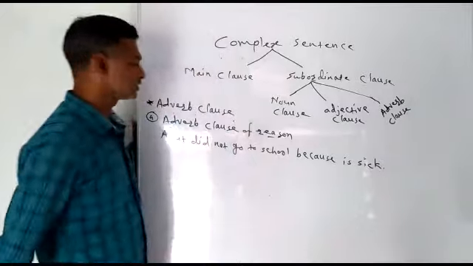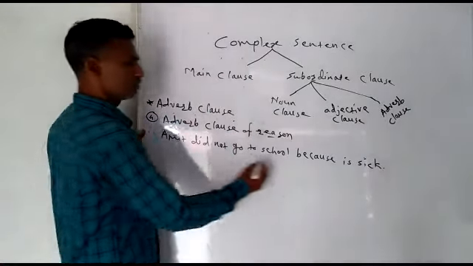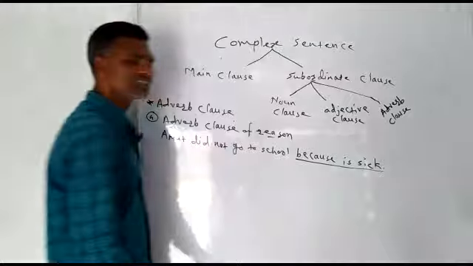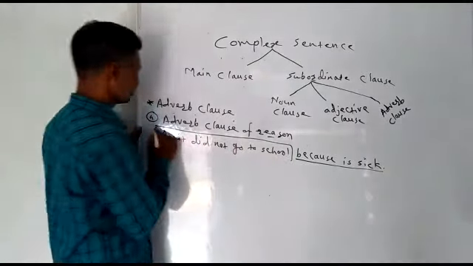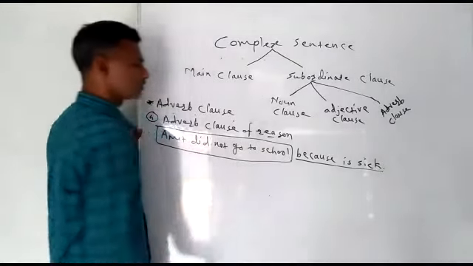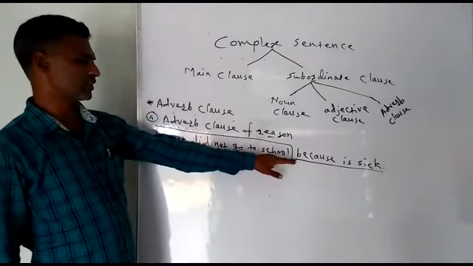Sick means आजारी. So "because he is sick" is a subordinate clause, and this one is a main clause.